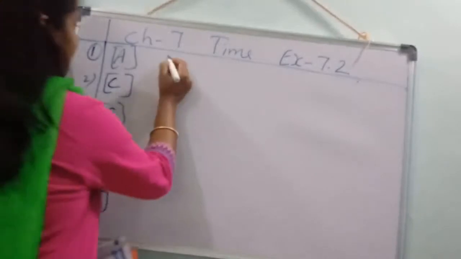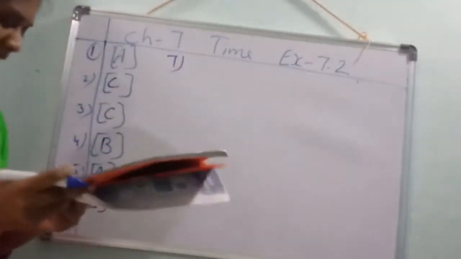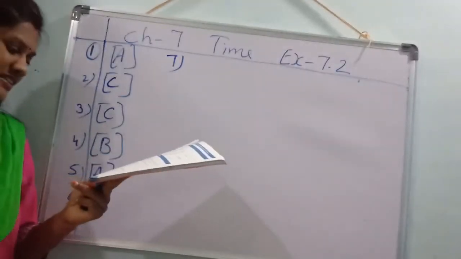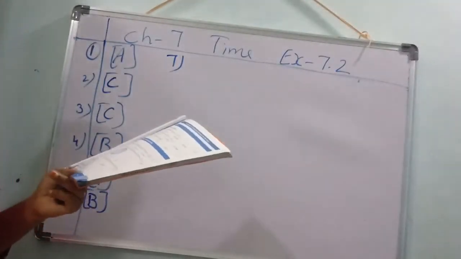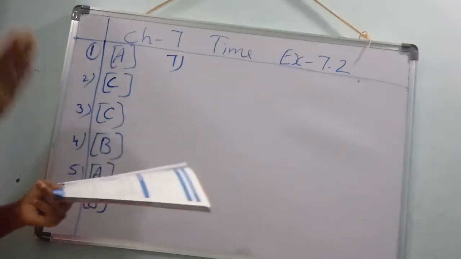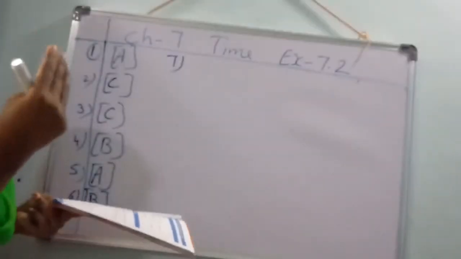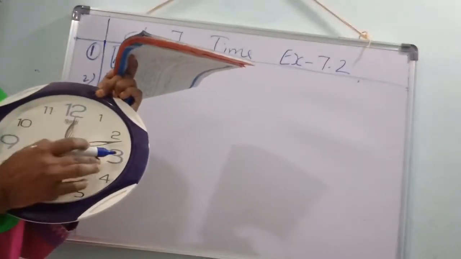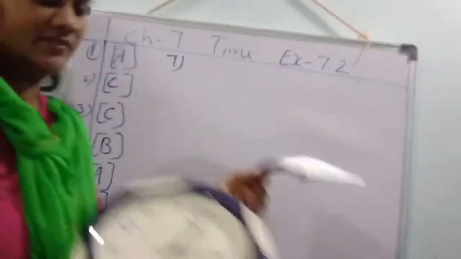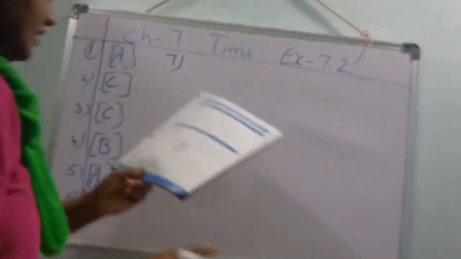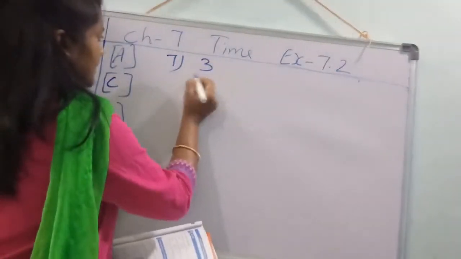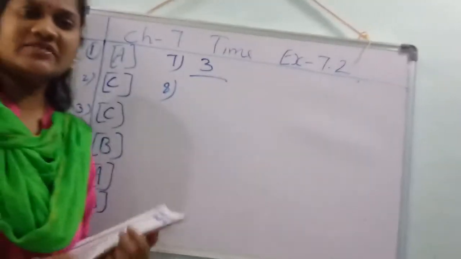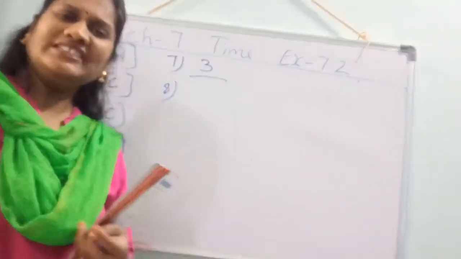Seventh one, fill in the blanks. At 5:15, the minute hand is at 3, because 15 minutes only. Quarter means 15. Half means 30. Understood?